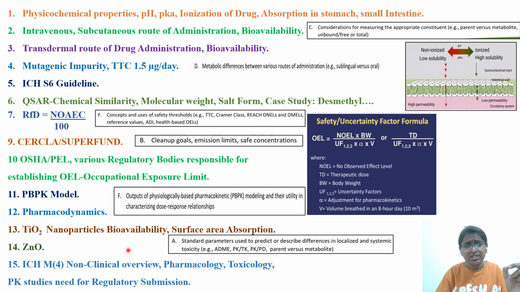Okay. So one question with respect to the ICH M4 guideline. As I told you, with respect to multidisciplinary M3, M4, M7, they will ask.